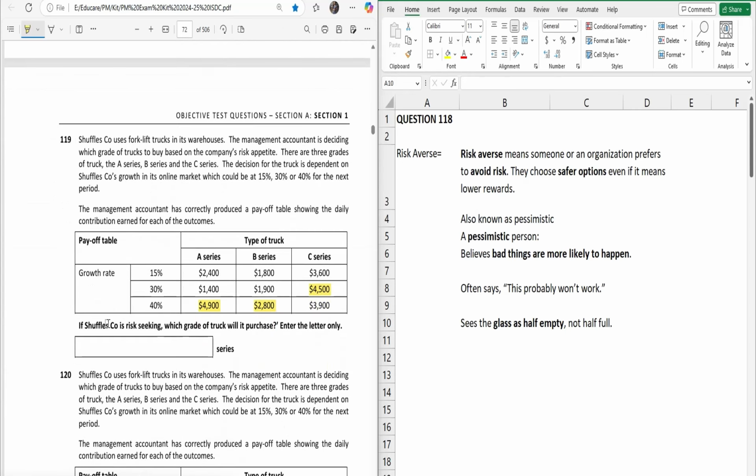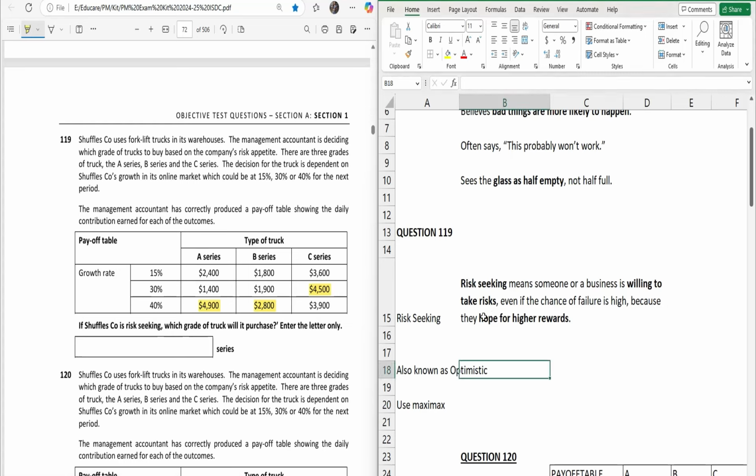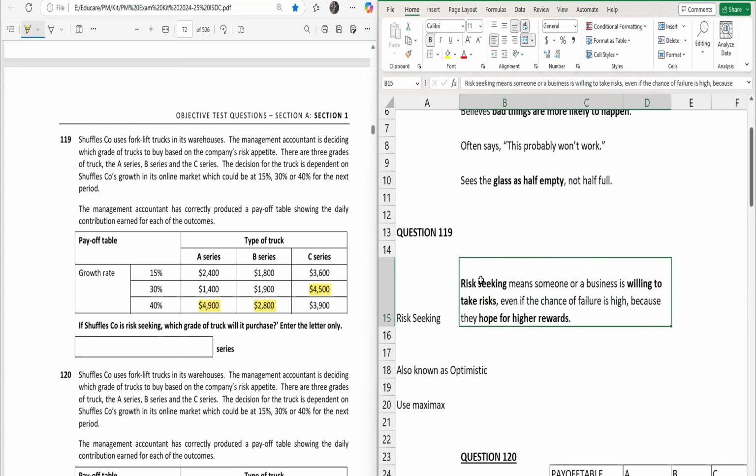Now the question is asking: if Shuffle company is risk taking, which grade of truck will it purchase? Enter the letter only. Now the question says risk seeking, and risk seeking means someone who is willing to take risks, no matter what the reward will be. I mean, in expectation that they will hope for a better reward, but there is even a chance of higher failure, right? So this kind of person is also known as optimistic, and in this case, we will go for maximax. All right.